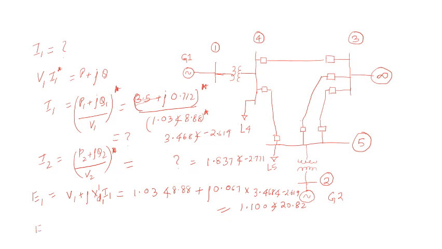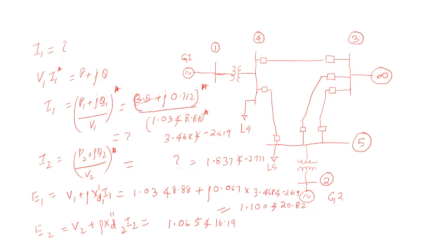Similarly, calculate for E2. E2 is V2 plus jX2 dash times I2. Put the values, and I think you will get 1.065 at an angle of 16.19. So calculate this problem, you will get these things. I hope it will be better.